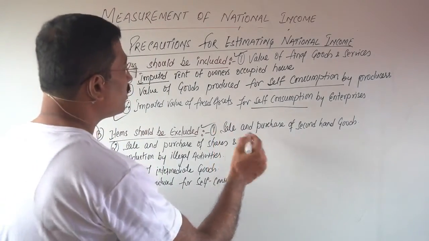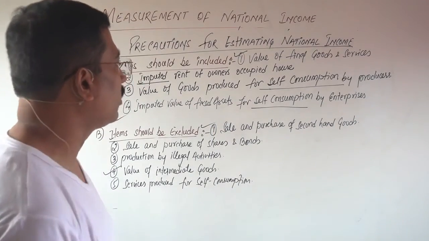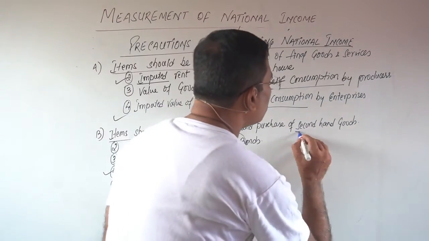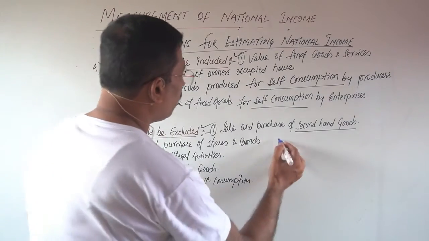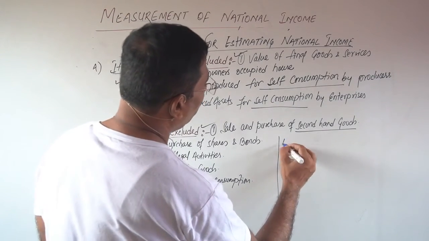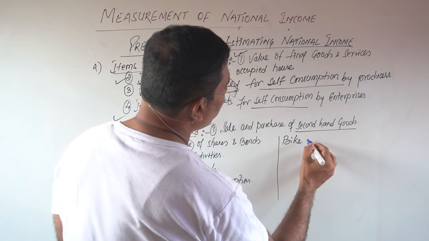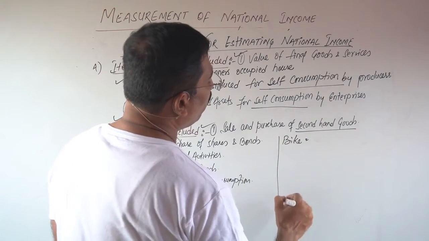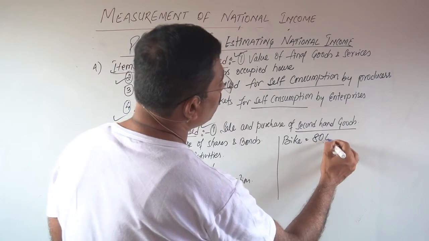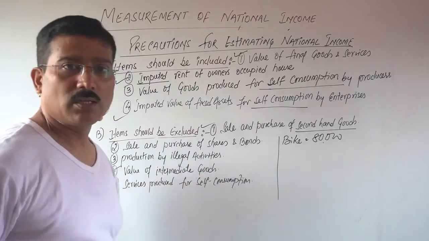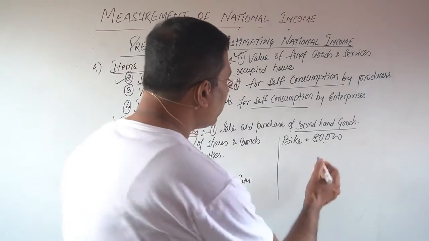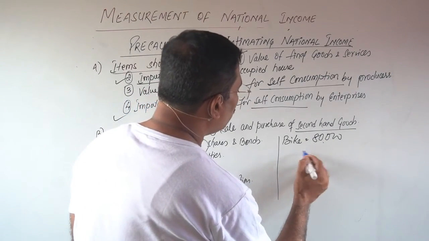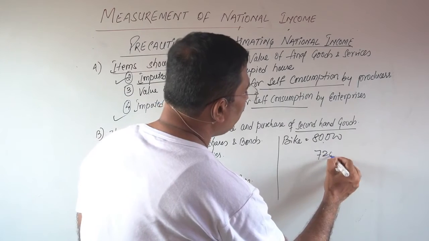The first one, sale and purchase of second hand goods. Okay, what is the concept of this? Giving some example. If I have manufactured a bike for rupees 80,000 and I have sold it to Ajit. After 6 months, Ajit sold the same bike to Rajiv for rupees 72,000.